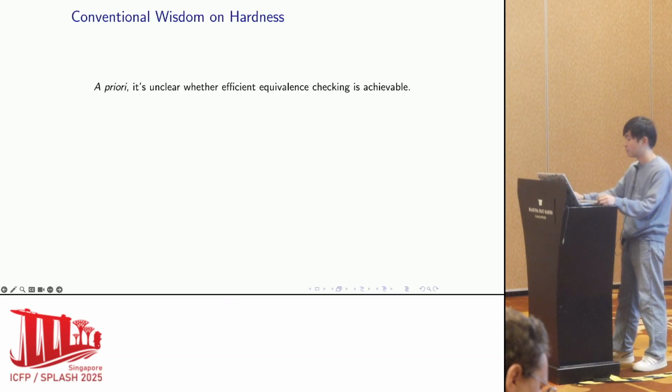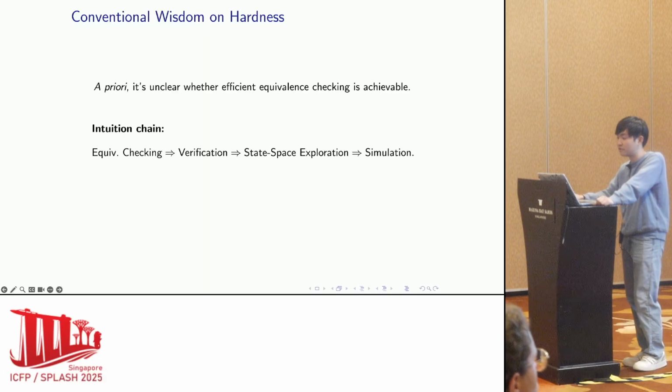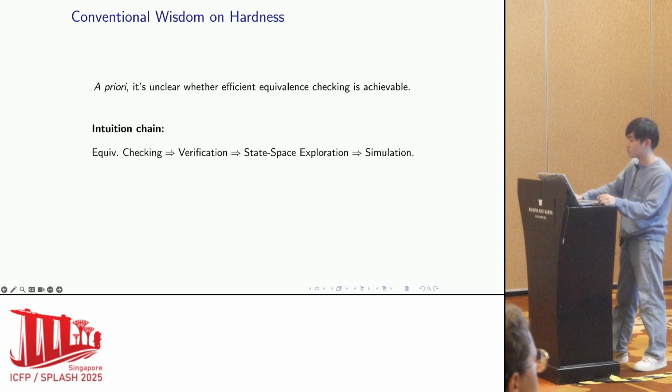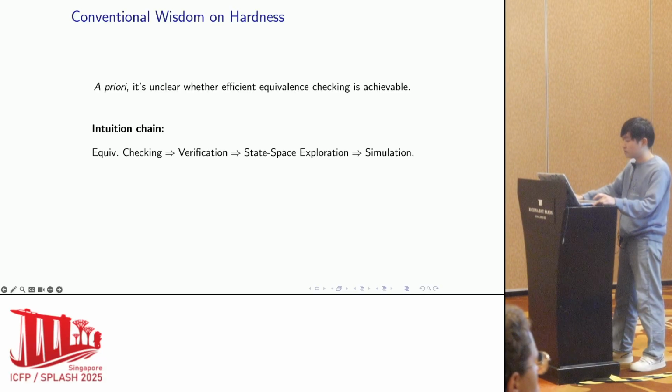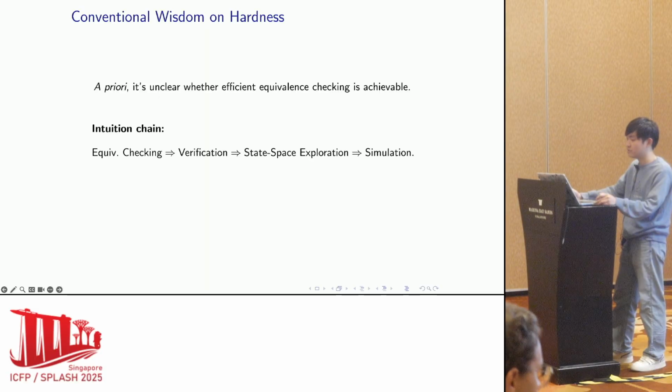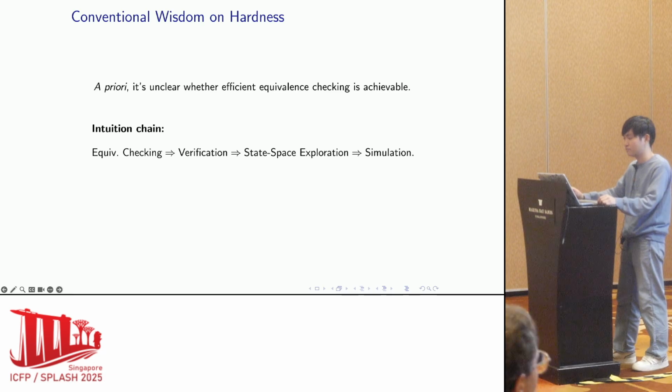Up to this point, it's still unclear whether efficient equivalence checking is doable. In fact, conventional wisdom would say no. First, equivalence checking is another form of verification, and most verification methods rely on exploring the state space to check some key properties of the output. But exploring the state space of a quantum circuit somehow means simulating its behavior. So if equivalence checking were easy, then simulation should also be easy, but it's not.